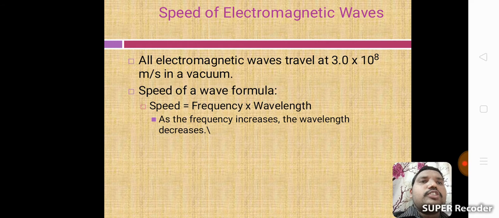Speed of electromagnetic waves. All electromagnetic waves travel at 3.0 × 10^8 meters per second in a vacuum. The wave speed formula: speed equals frequency times wavelength. As the frequency increases, the wavelength decreases.